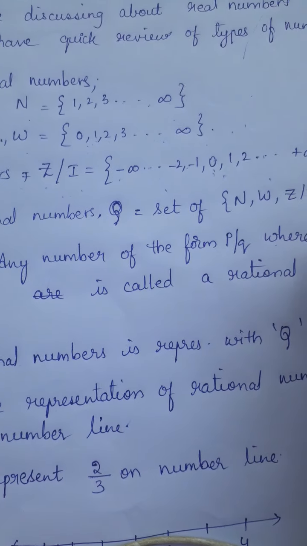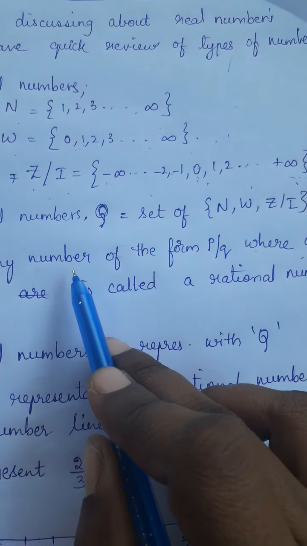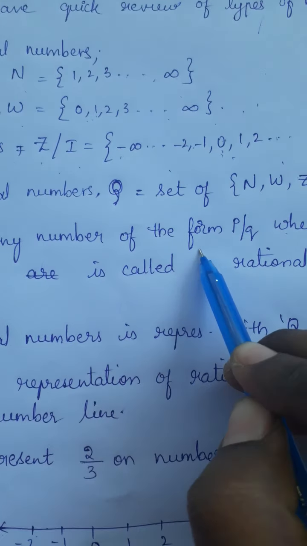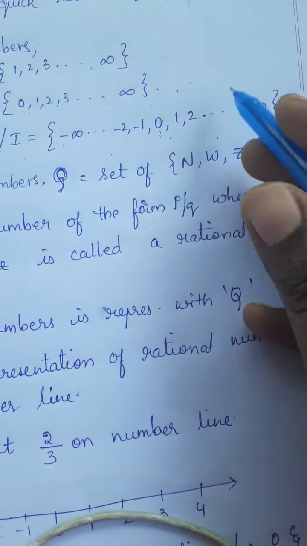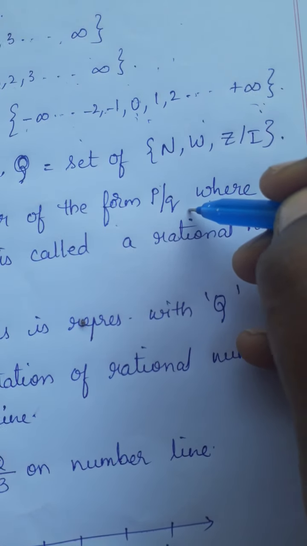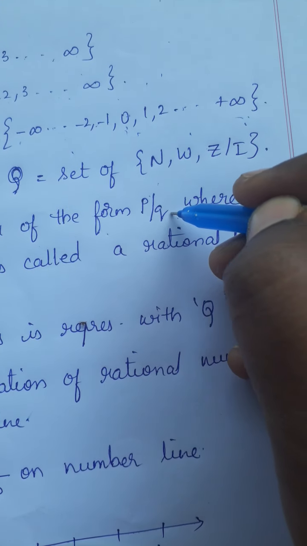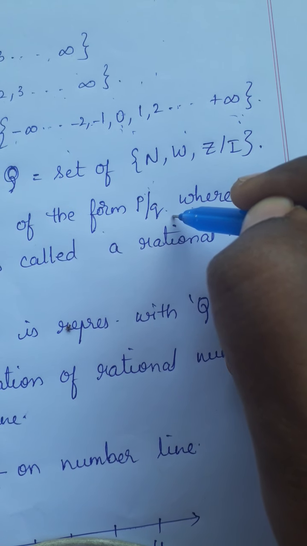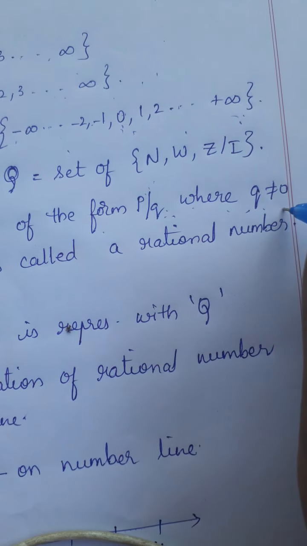So rational numbers are defined as any number of the form p by q, any number represented in the form of p by q. You know what p and q are. Here p is the numerator and q is the denominator, where q is not equal to 0.